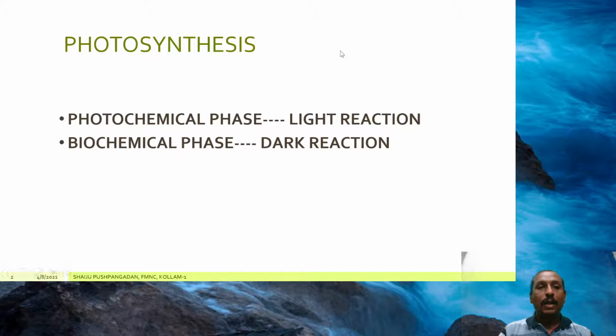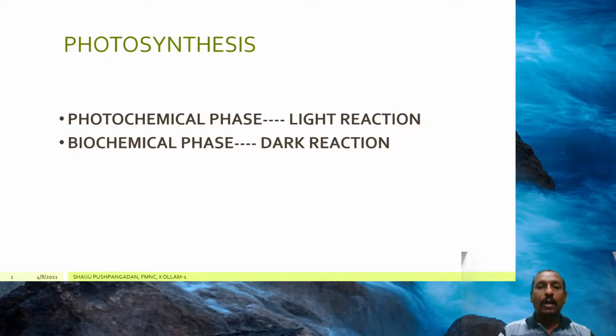Photochemical in the sense, photo means light, chemical means simply some chemical substances. That means in the first phase of photosynthesis, the green plants are capturing the solar light energy and converting that light energy into chemical energy. This first phase is called light reaction. Why is it called light reaction? Because that first phase of photosynthesis can happen only in presence of light.